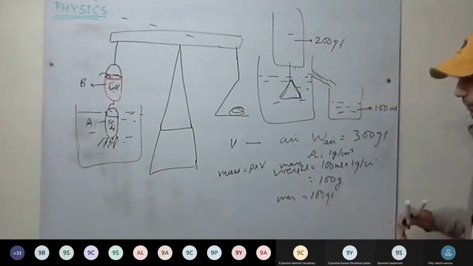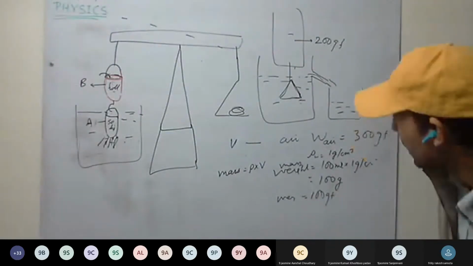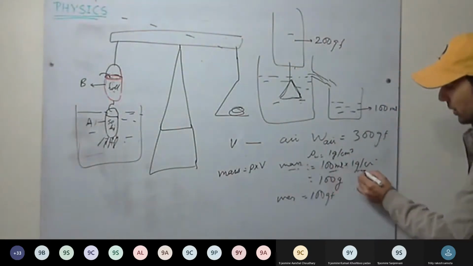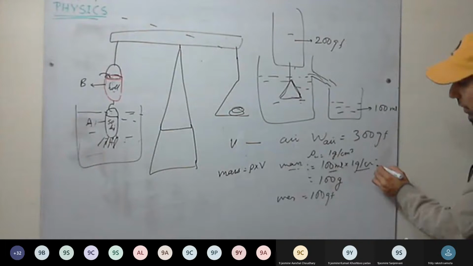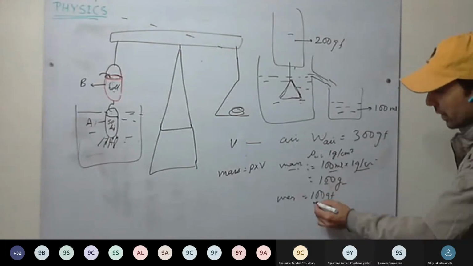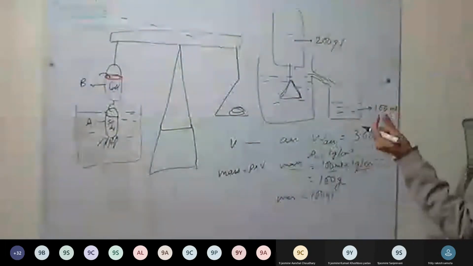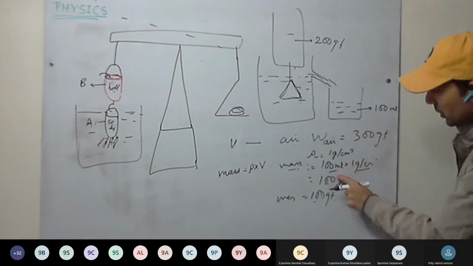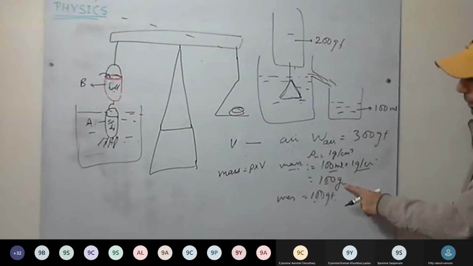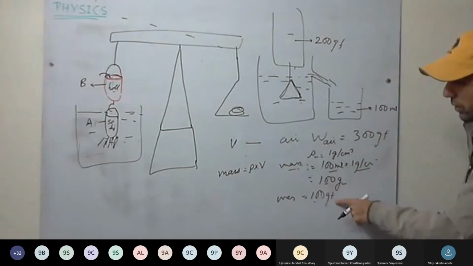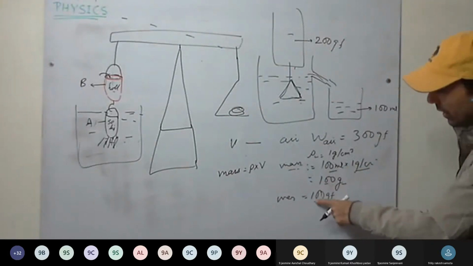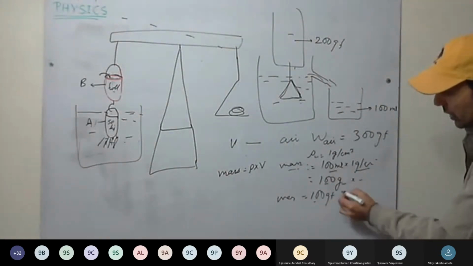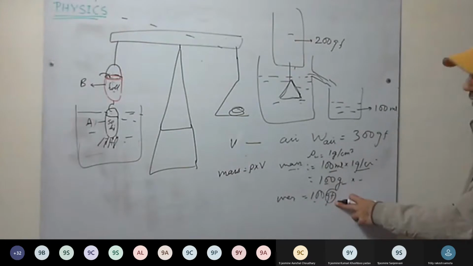100 gram force. This is mass. So we calculated the mass, 100 ml into 1 gram per centimeter cube, 100 gram. It will be 100 GF. 1 ml is how much? 1 centimeter cube. So mass comes out to be 100 gram. Now weight, we can put GF, 100 GF. This is clear? When we multiply with acceleration due to gravity, we can write simply GF, gram force.